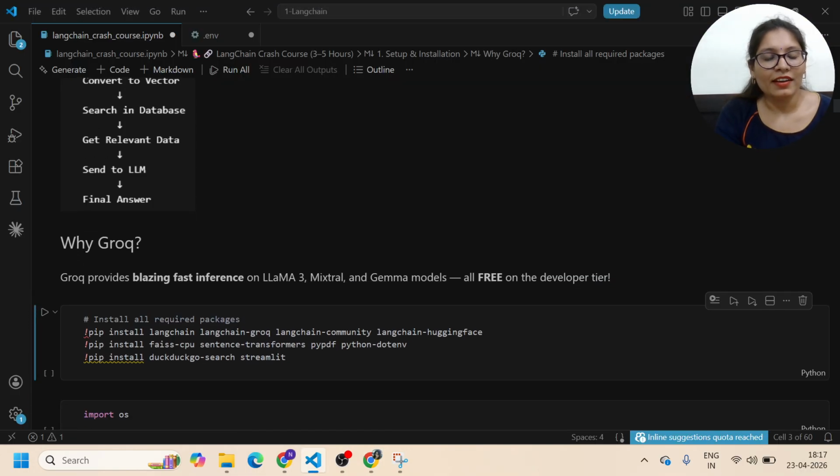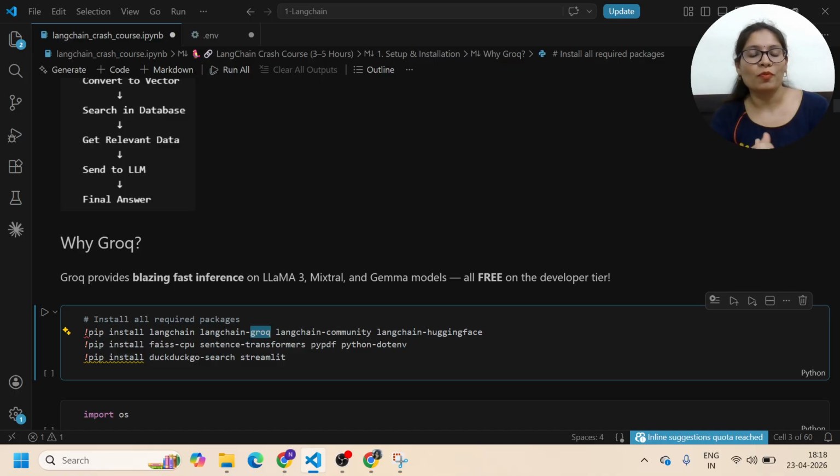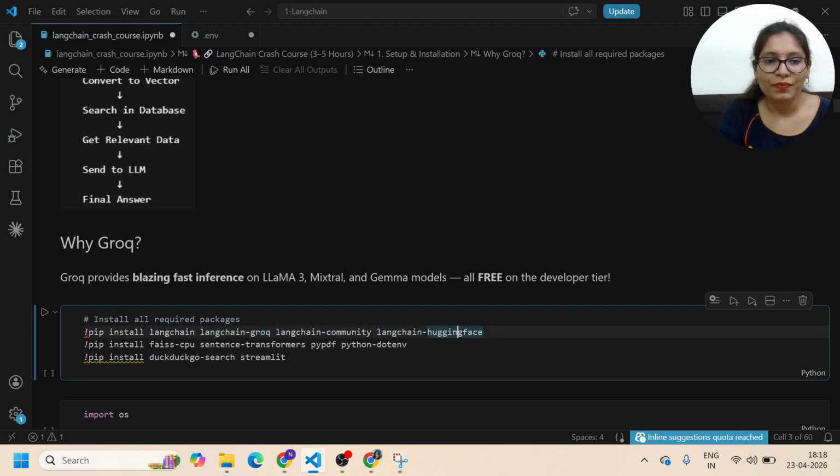And here I'm going to install LangChain Groq. These are the packages I'm going to install. With the help of Groq, I'm going to use Groq models. And here I'm going to install LangChain community, and LangChain Hugging Face. Okay guys, Hugging Face I'm going to use here.